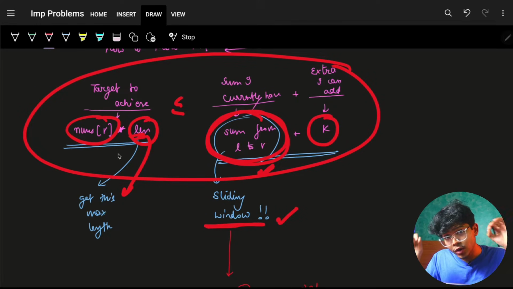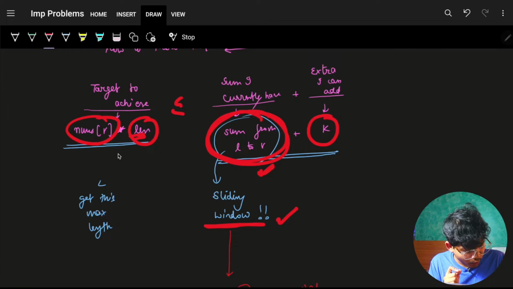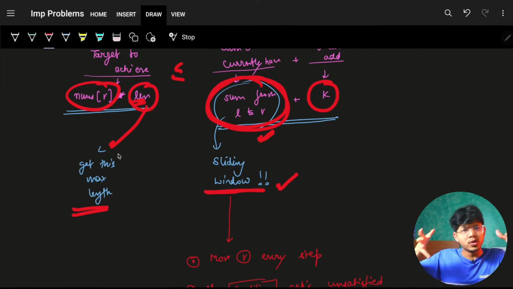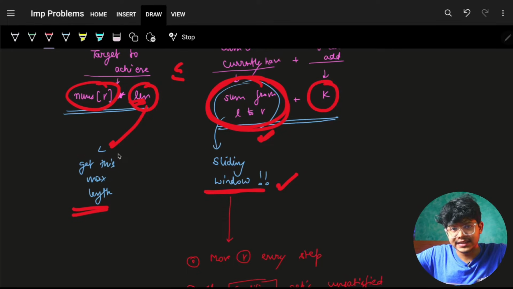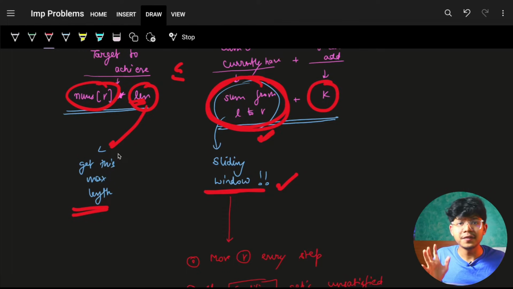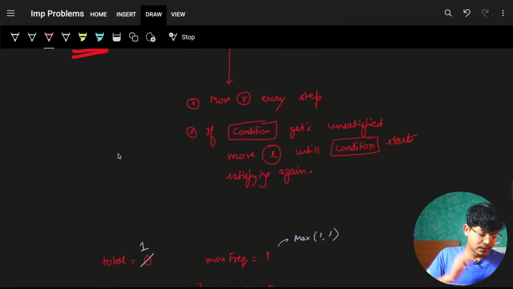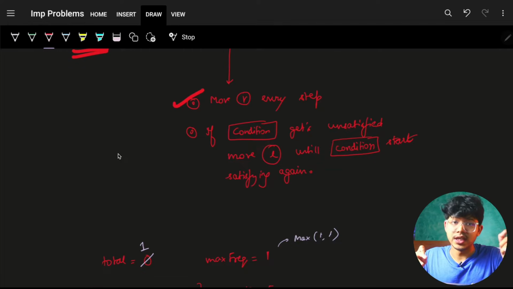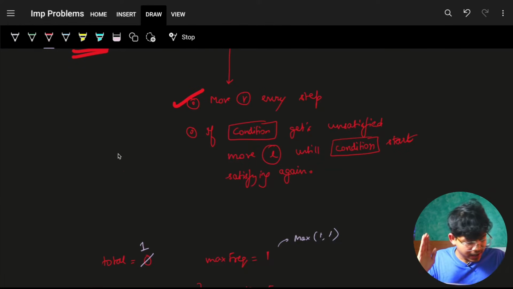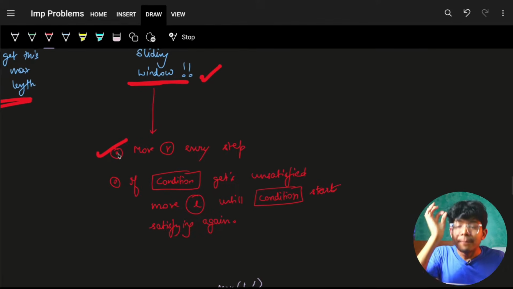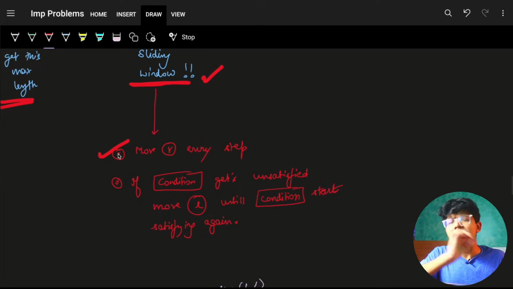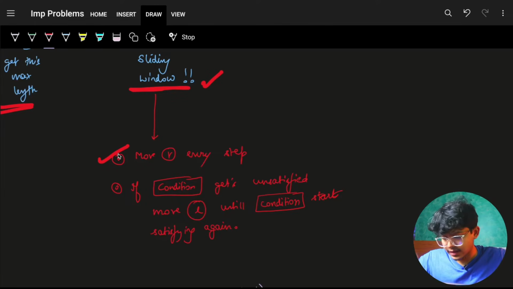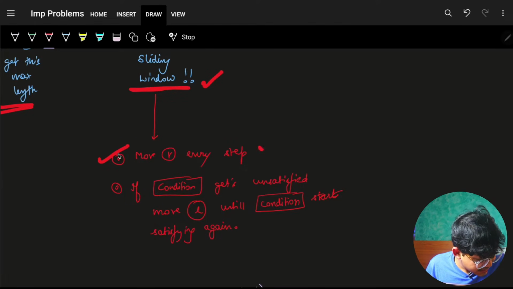Now when we have known this fact, we will actually want to maximize our length. What we'll just do is simply go and do a sliding window. Whenever we get the maximum length, for sure we'll just update our maximum frequency or maximum length as an answer. Now what we'll do is move R. Now sliding window has two variations. Simply remember this fact, sliding window has two operations. Make it as a template, because for sure many people just get confused in sliding window. Always keep on moving R.